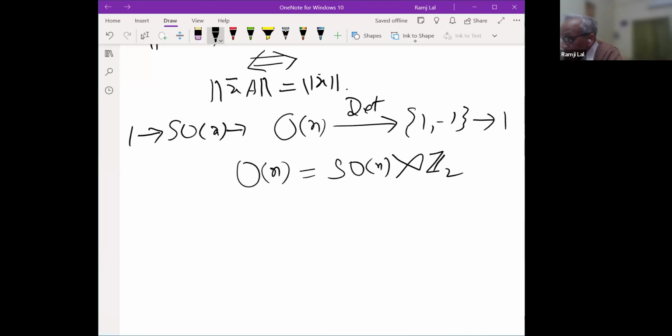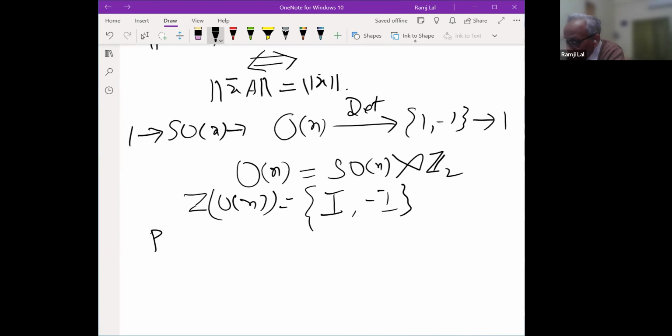Naturally, as we did for the general linear group, we ask what we can say about the algebraic structure of the orthogonal group. The topological structure we will discuss a little later. We see that SO(n) is a normal subgroup, and Z2, of course. As I said, we also observed that the center of O(n) is the scalar matrices, so this is also Z2, generated by minus identity.